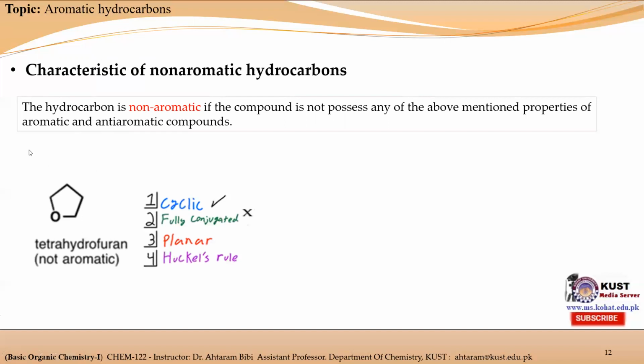For example, you can see over here the tetrahydrofuran molecule. It is cyclic in nature. And the second property for aromatic and anti-aromatic hydrocarbons is that it must be fully conjugated, but here we can't see any conjugation. So it is considered a non-aromatic hydrocarbon because it does not possess the properties of aromatic and anti-aromatic hydrocarbons. So if any hydrocarbon does not obey or possess those properties, it will be considered a non-aromatic hydrocarbon.